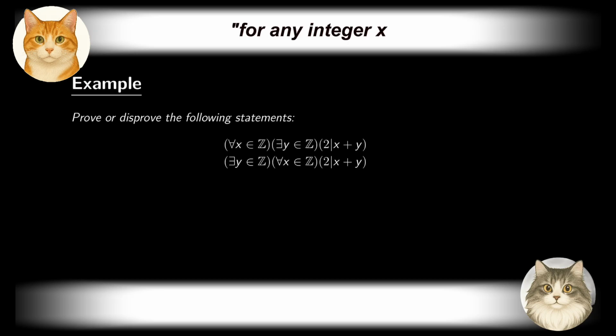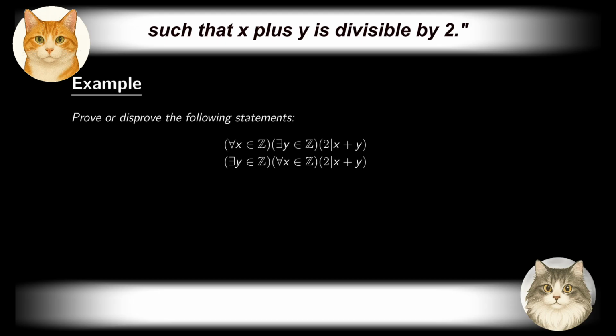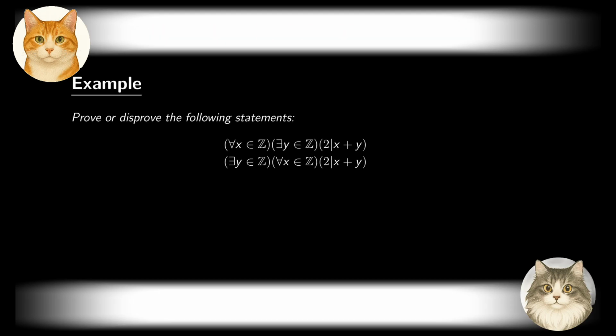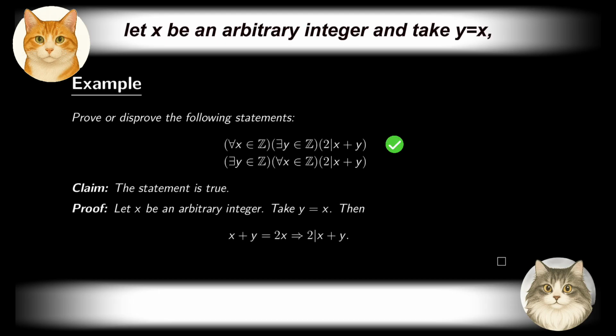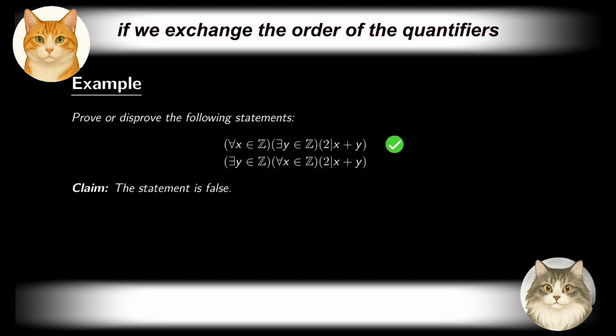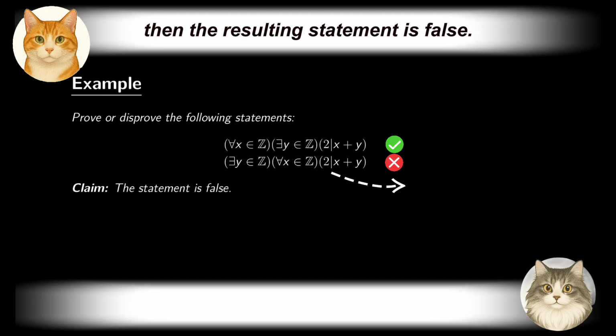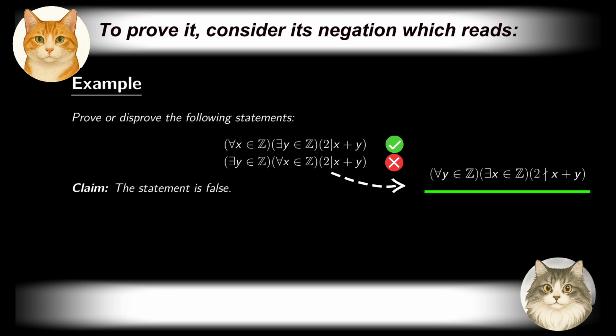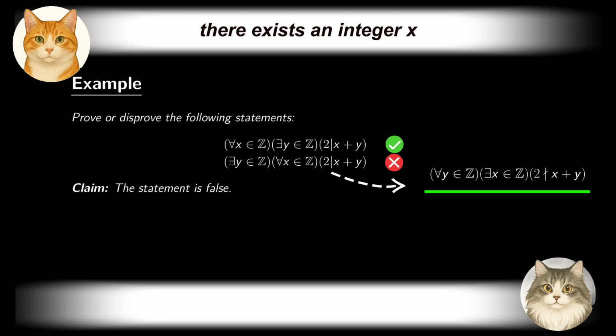Consider the statement, for any integer x, there exists an integer y such that x plus y is divisible by 2. This is true. To prove it, let x be an arbitrary integer and take y to be x, then x plus y is equal to 2x, which is divisible by 2. On the other hand, if we exchange the order of the quantifiers, then the resulting statement is false. To prove it, consider its negation, which reads, for any integer y, there exists an integer x, such that x plus y is not divisible by 2.